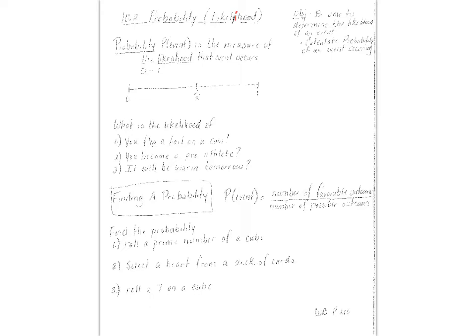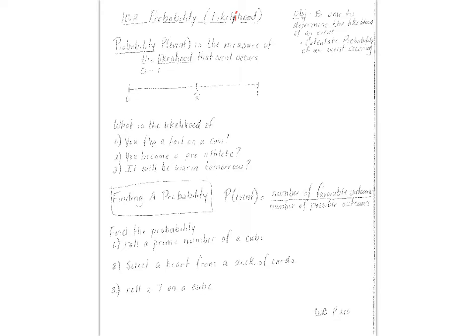We are going to be talking about 10.2 today, which is probability and likelihood. By the end of the lesson, you should be able to determine the likelihood of an event, and you should be able to calculate probability. Don't forget, when we calculate probability, we put the answers in simplest form.